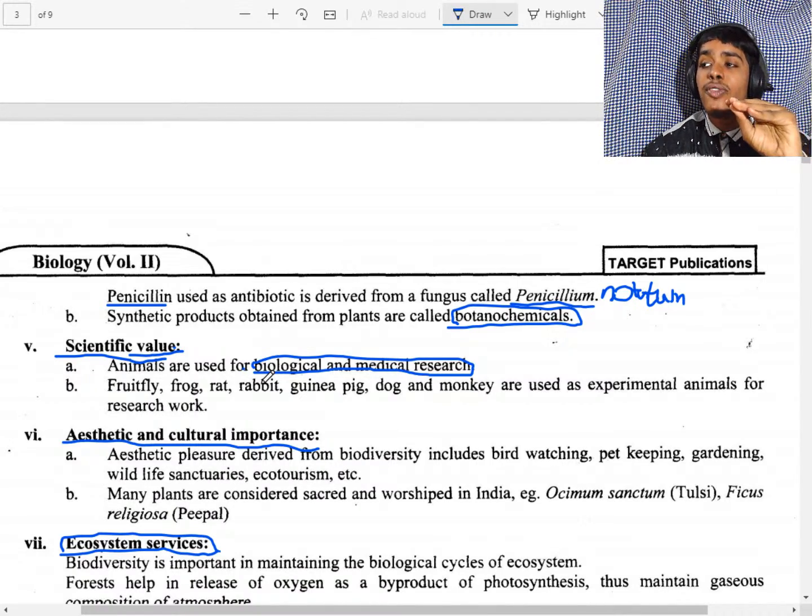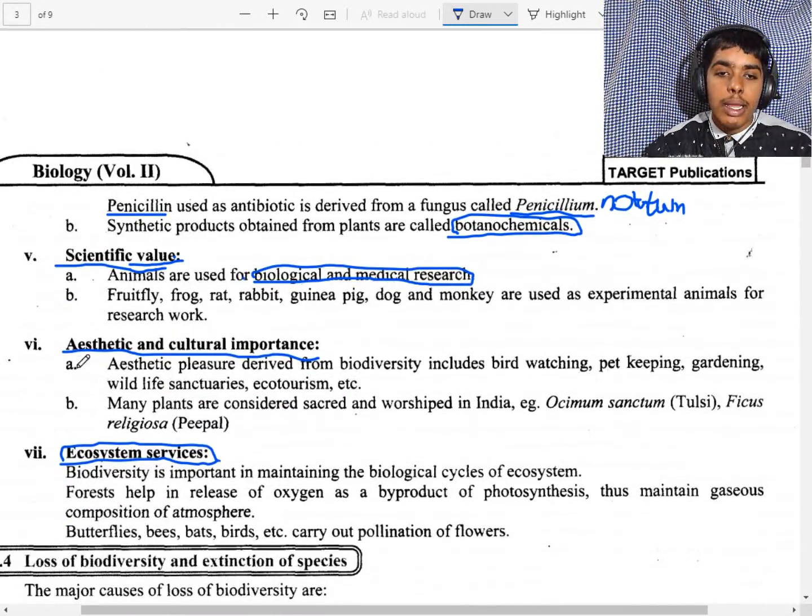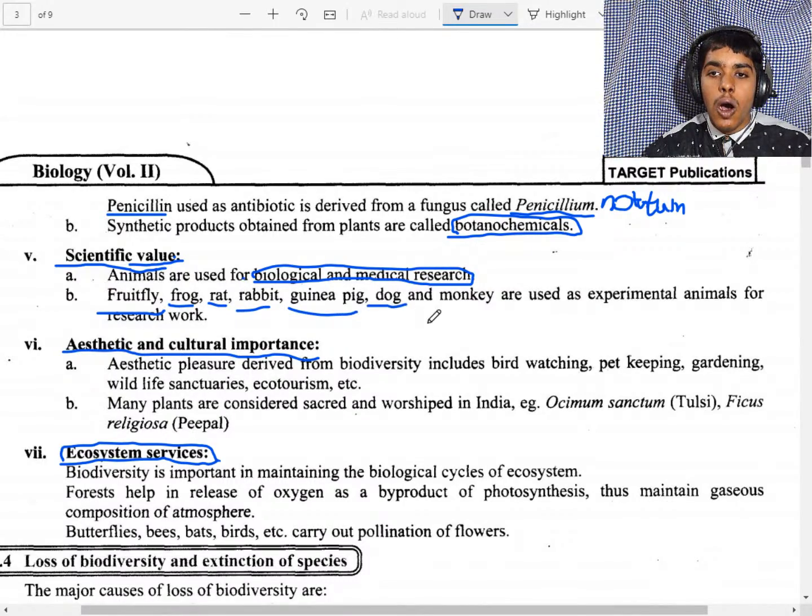To test if the vaccine works correctly, first they use the frog, the rat, after that monkey, after that human at last. So the animals are fruit fly, frog, rat, rabbit, guinea pig, dog, monkey, for the scientific value.